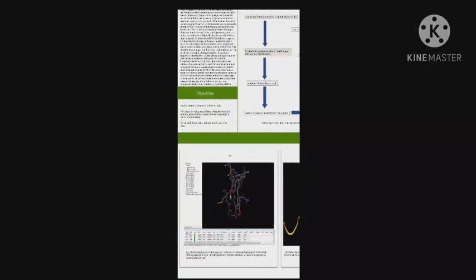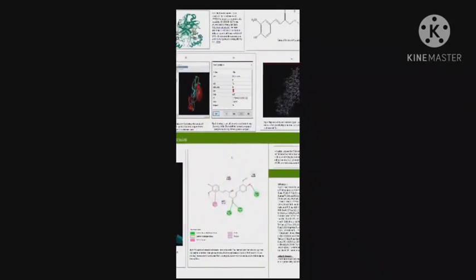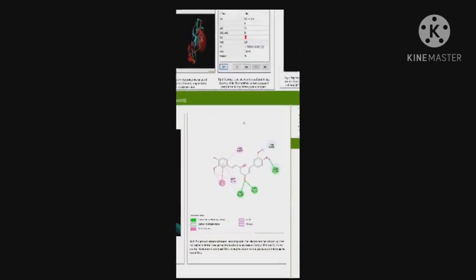In this result, I have seen that docking pose number three forms the most stable complex with the least binding energy. As you can see over here in the 2D structure, there are 3 hydrogen bonds that the ligand made with the protein.